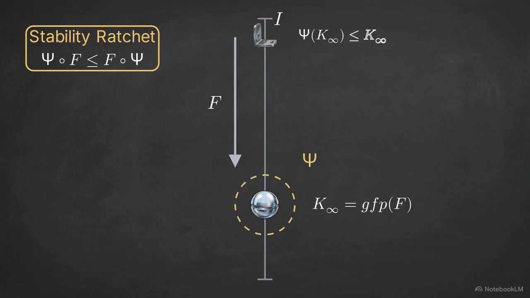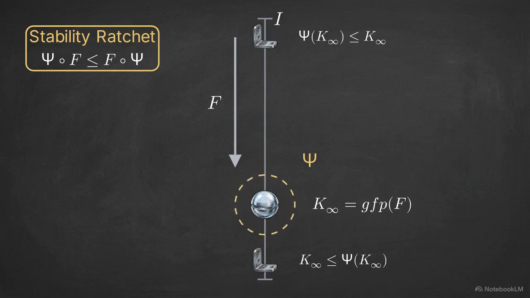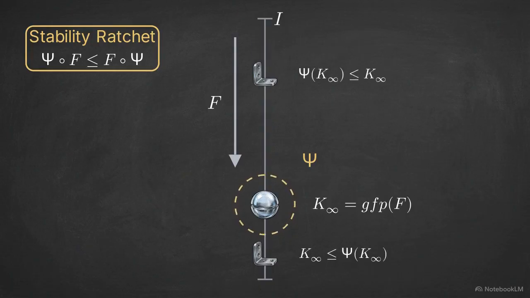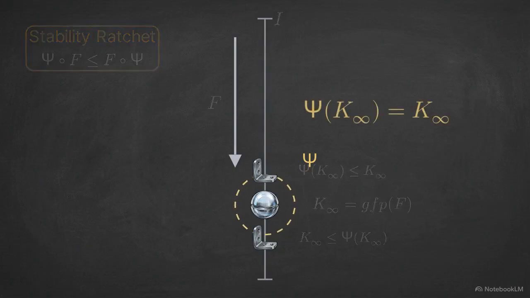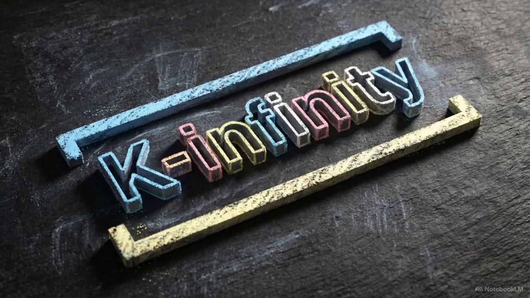Because K infinity is a fixed point, the ratchet inequality forces the transformed value, psi of K infinity, to remain a postfixed point. Simultaneously, the definition of an extensive operator requires the value to be greater than or equal to the original point. Constrained by these upper and lower bounds, the operator maps the point back to its original position. The value is invariant. This proves the stability of the core. Recursive transformations defined by these operators cannot dislodge the foundational fixed points of the framework.